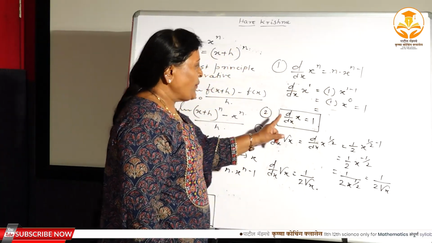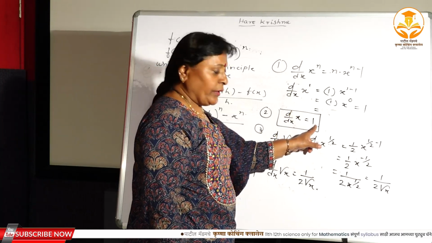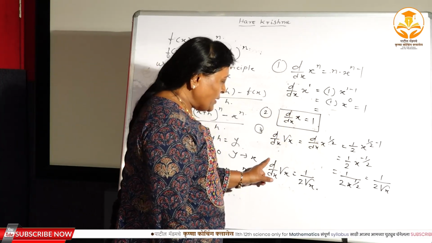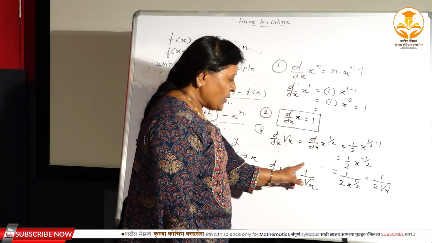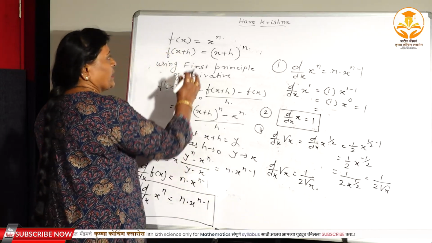What is the second algebraic formula? The derivative of x, that is d/dx of x, is always equal to 1. The third algebraic formula, that is d/dx of root x, is always equal to 1 upon 2 root x, right?